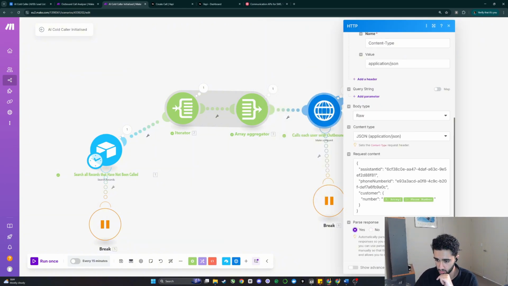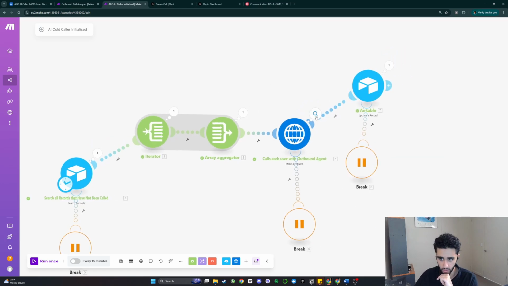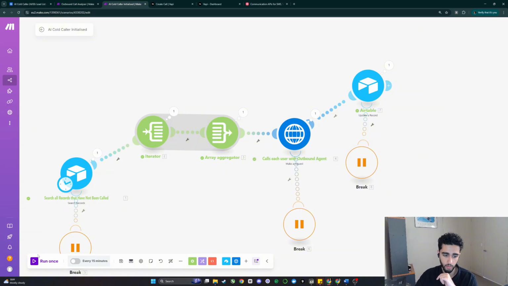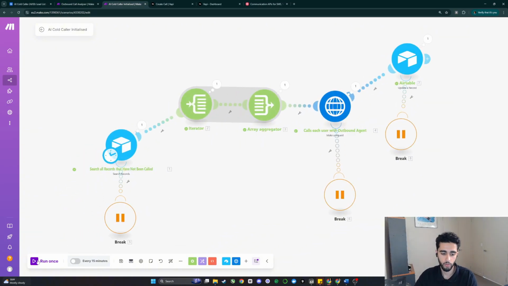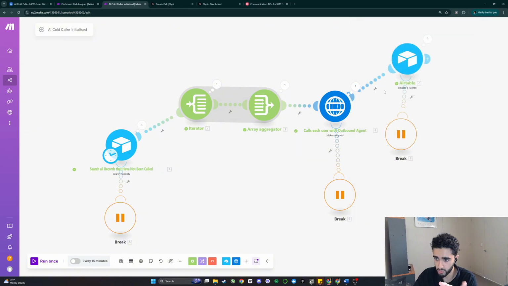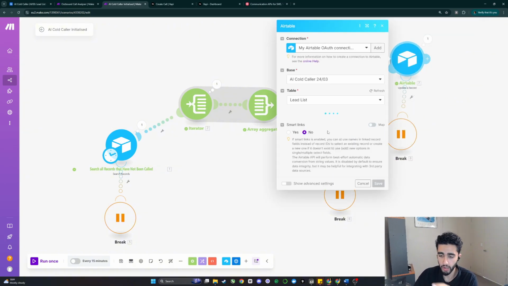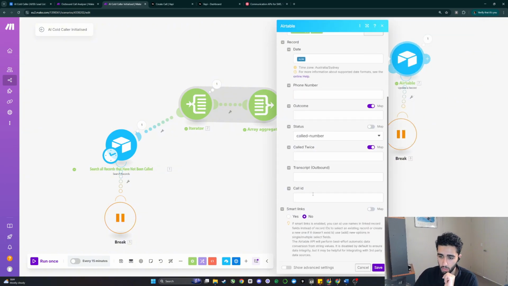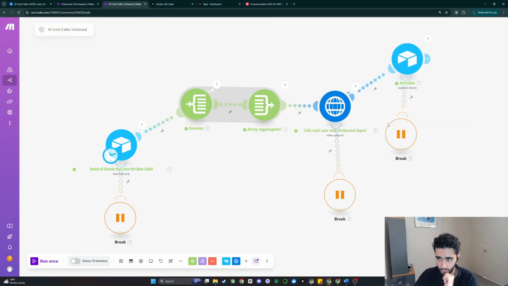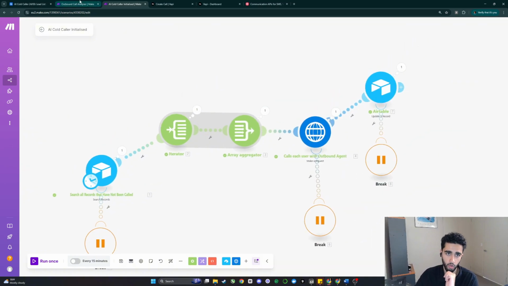That might actually be because I do this. Let's pass the data. And let's try calling ourselves again. So we can go run once. Awesome. I'm just going to decline that. Sweet. So now it's passed the data. So hopefully it should give me all the relevant fields separately. So what I can do now is go into my Airtable, I can go into my call ID. Beautiful. And I can grab this call ID. We can put that into there. So now our Airtable will update with that call ID.